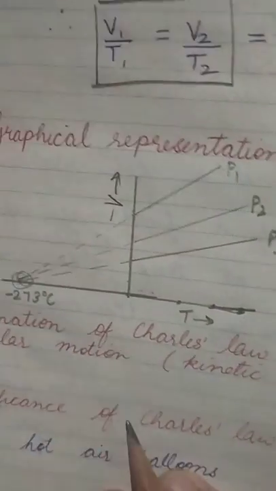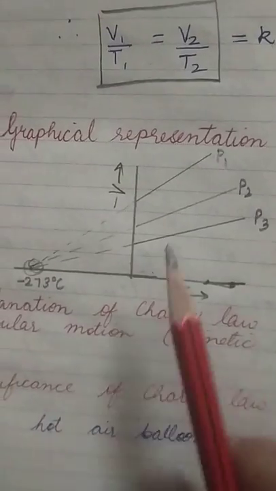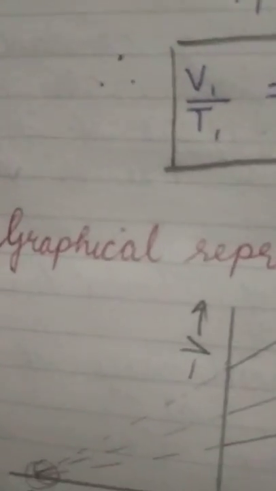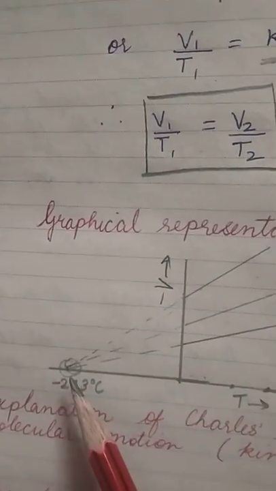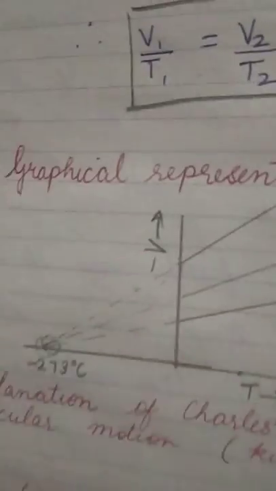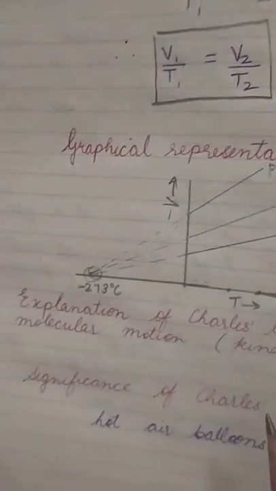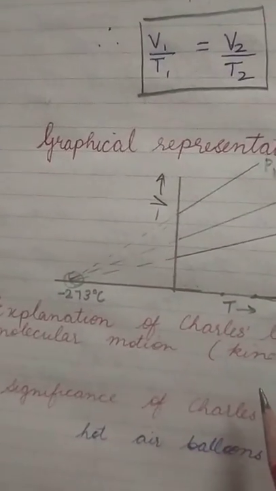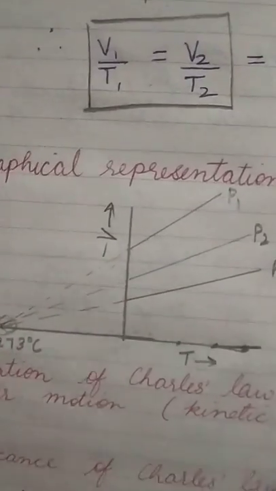But theoretically we can see this; practically, it means that if it is at minus 273 degrees Celsius, the volume is 0, that means it is occupying no space and not showing any movement, right? So that is not possible practically, but theoretically only we can see this concept.